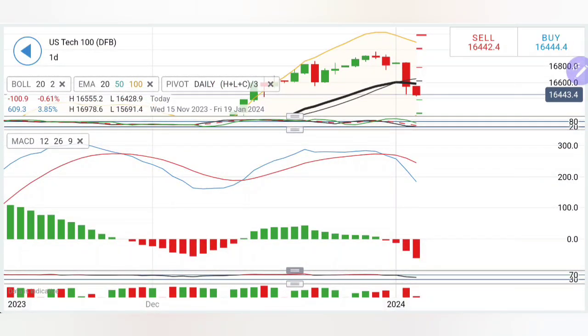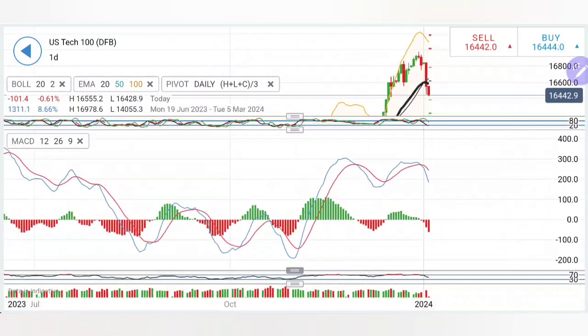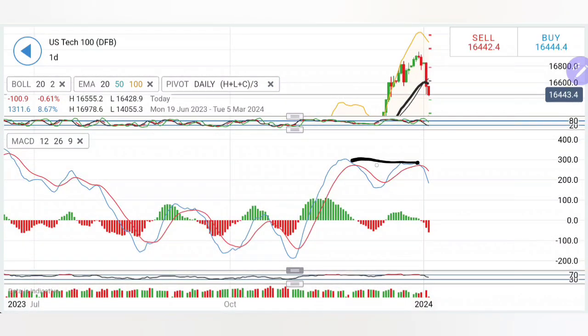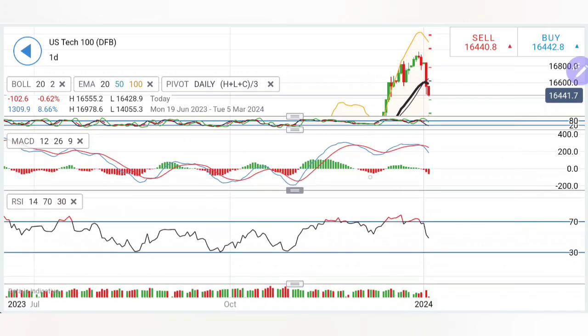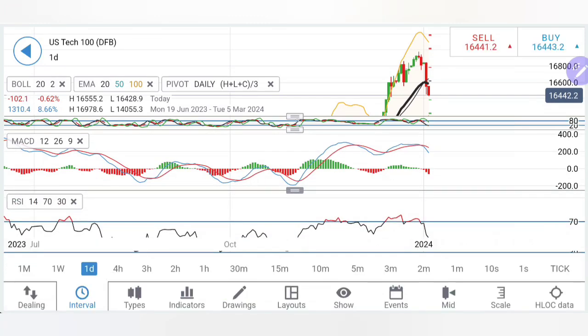MACD. Now look at MACD. We have seen this several times. Double top here, and this crossover at extremely higher levels, it is looking down. It can show the waterfall like this. Be careful. Yes, it is looking downwards. It can continue to slide more. RSI is looking down as well.